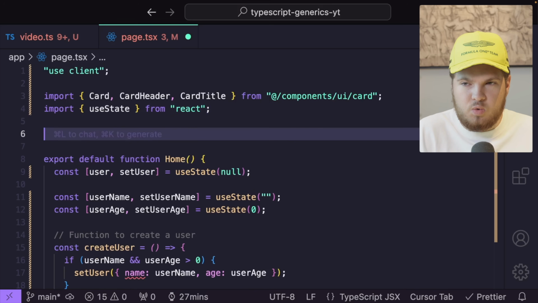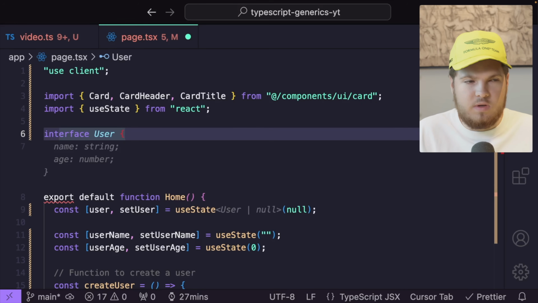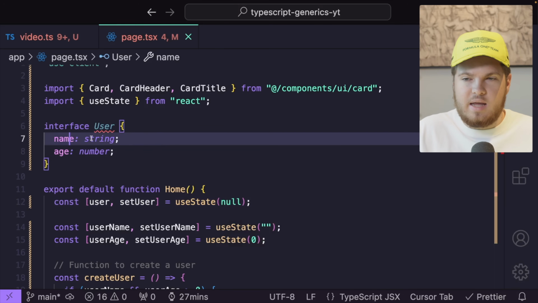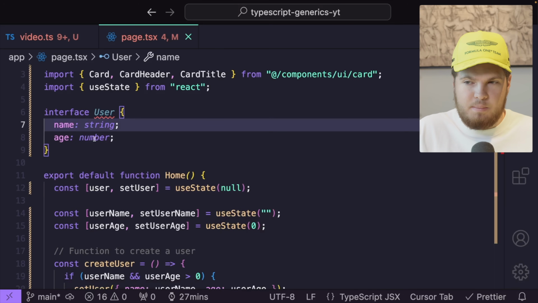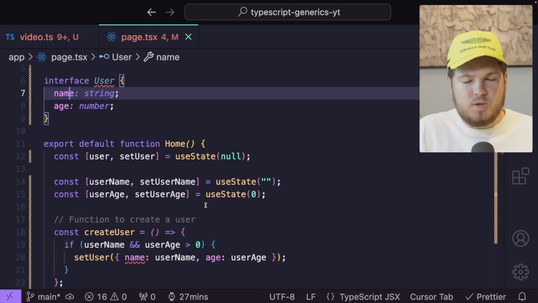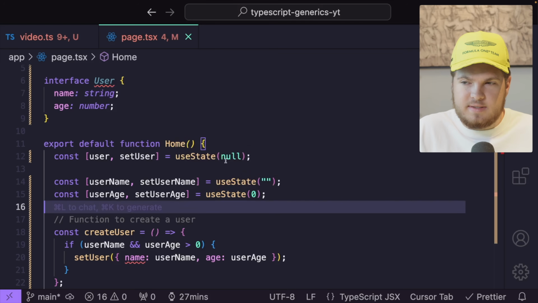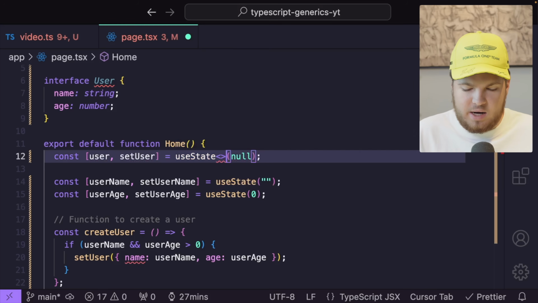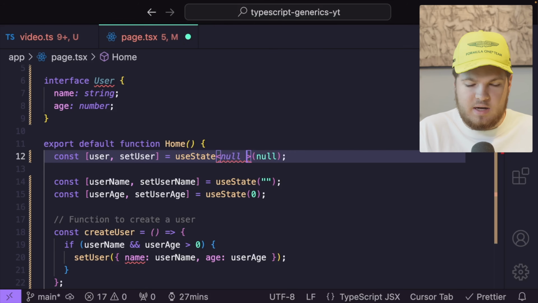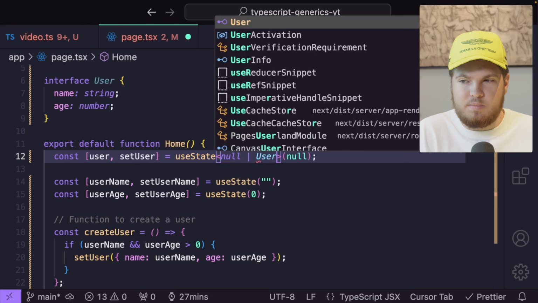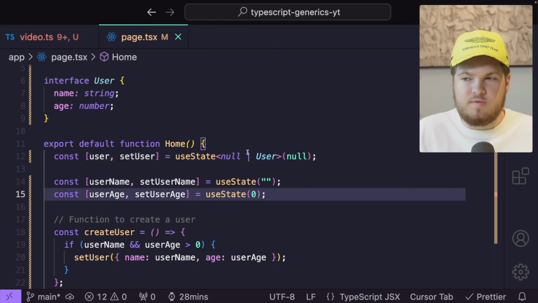So let's first of all create our interface, which will be User. And then inside of here, we get a name and we get an age. Name is of type string, age is of type number. And then for our useState hook, I want to now pass my generic type argument. So before our parentheses, we can get our angled brackets, and then this could be either of type null or of type User. Again, you do that with this vertical line.